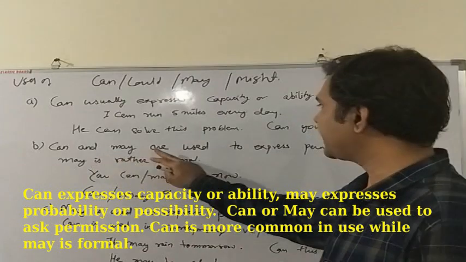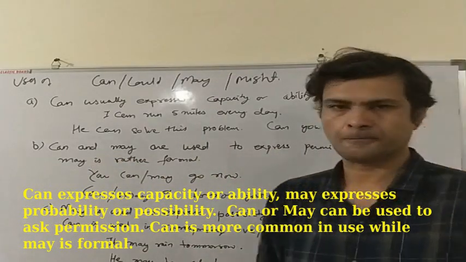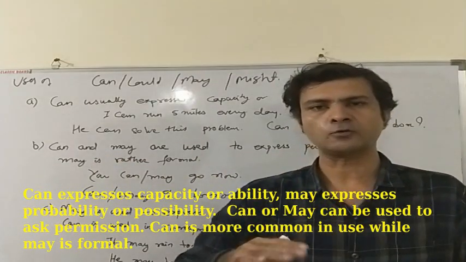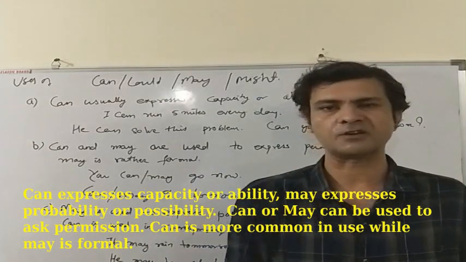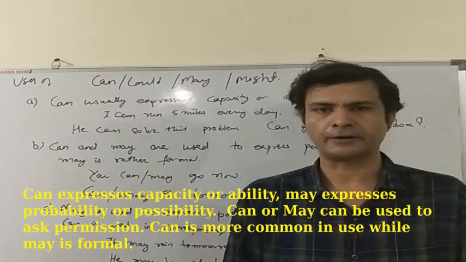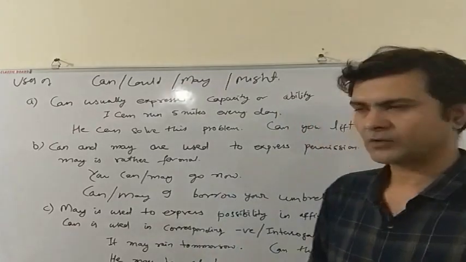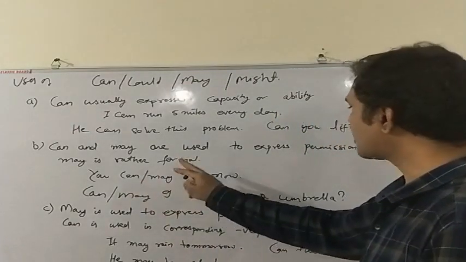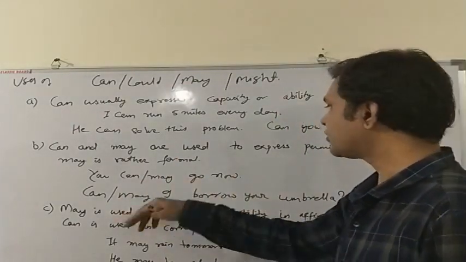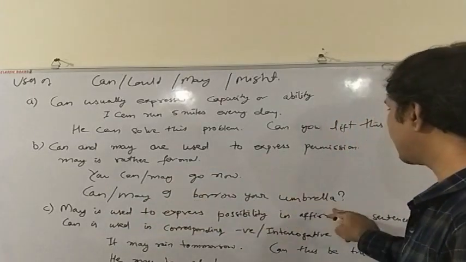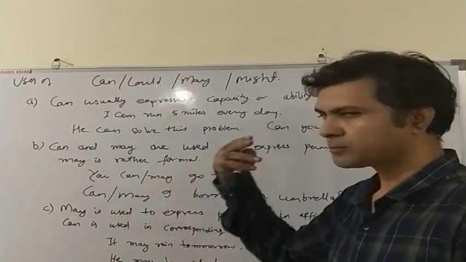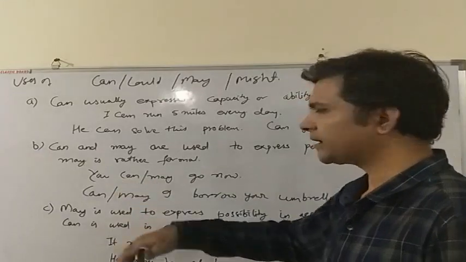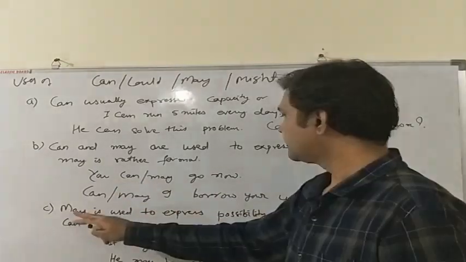Again, can and may are used to express permission. We use can and may to express permission or to suggest permission. May is a rather formal word. Can is informal. For example, you can or may go now. Can or may I borrow your umbrella? We use may in the formal situations and we use can in the general informal situations.